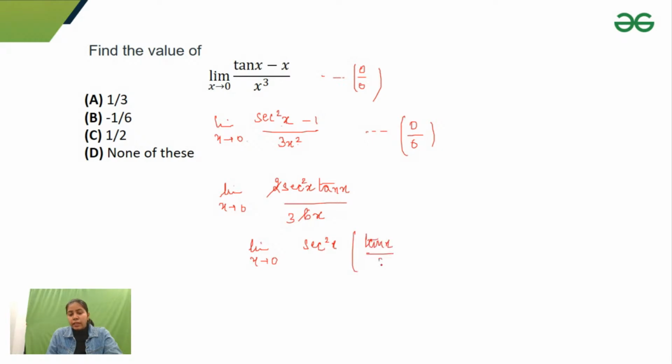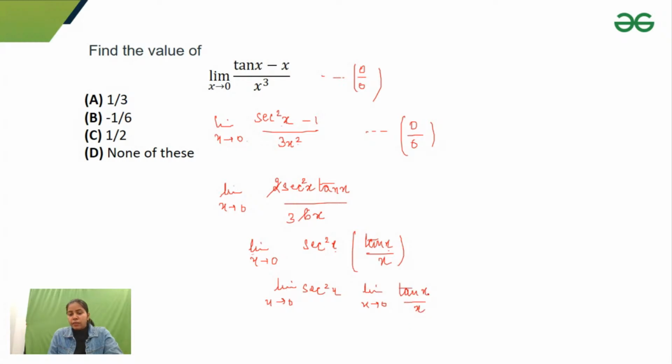If you remember, tan x by x, like sin x by x, gives me 1 as its limit. So I can break this product into limit x approaches 0 sec square x and limit x approaches 0 tan x by x.